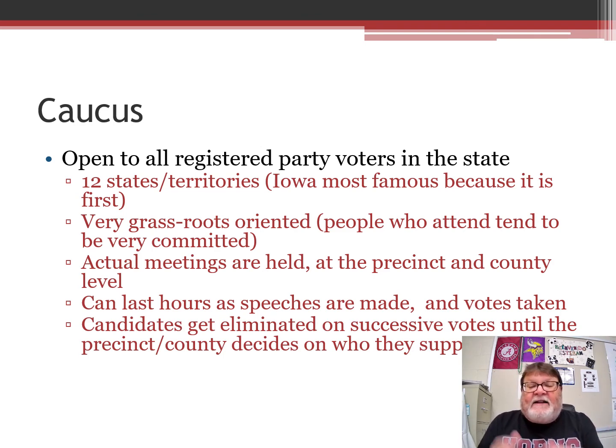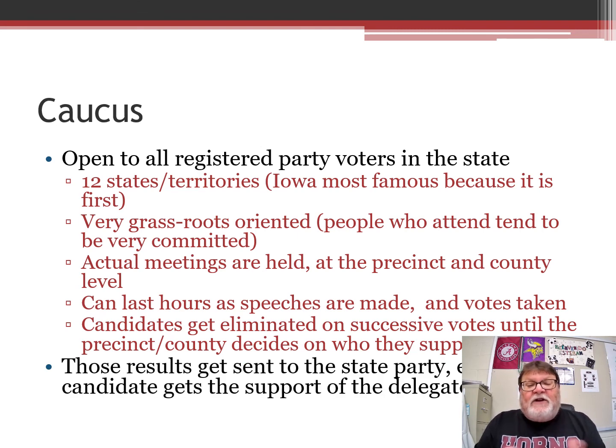You'll see that candidates get eliminated on successive votes until the precinct or county decides on who they support, at a certain level, a certain percentage, candidates that we'll call viable. You'll see that in the videos today. You'll see what we mean by viability. And then if they're not viable, those people have to disperse and find other candidates that are viable. Those results then get to the state party, and the candidate then gets the support of the delegations. You might come out with Clinton getting 40% of Iowa and Sanders getting 36%, and Edwards getting, this was for 2008, 20% or something like that. And that's the way the caucus will end.